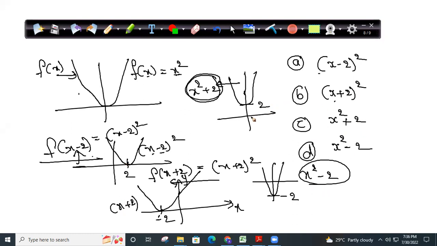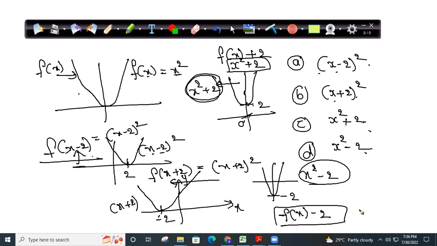Now, when I'm shifting the function 2 units up, when x is equal to 0, it should be 2, because it has been shifted up by 2 units. When you put x is equal to 0, you get 0 plus 2, not minus 2, only this. So shifting a function up means f of x plus 2. F of x is x square. X square plus 2 is the function shifted up 2 units. X square minus 2, f of x minus 2, is shifting down.